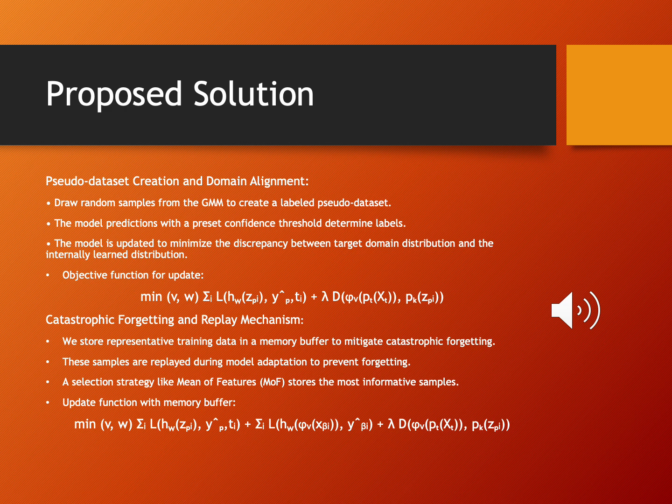Our approach is to first generate samples from the GMM and label them based on the model predictions, using a confidence threshold to filter out low quality samples. Next, we align the target domain's distribution with the internal GMM based distribution. This effectively minimizes the discrepancy between the source and target domains, which enhances the adaptation. The loss function we have chosen combines the supervised loss and domain discrepancy loss, ensuring that the model adapts effectively without forgetting the past tasks.